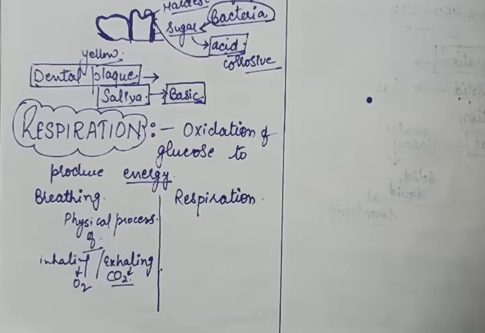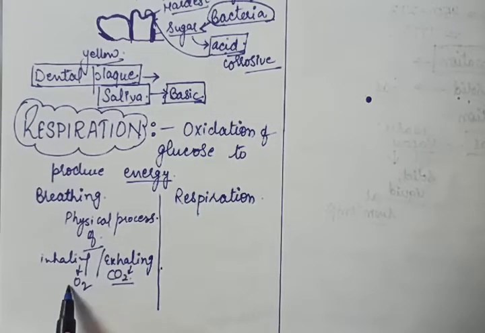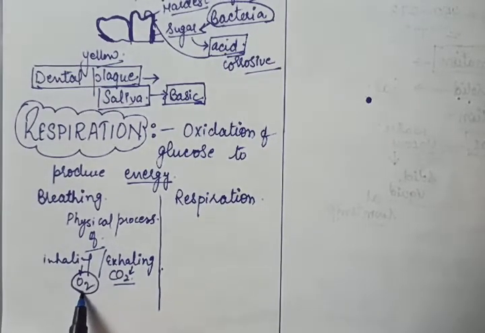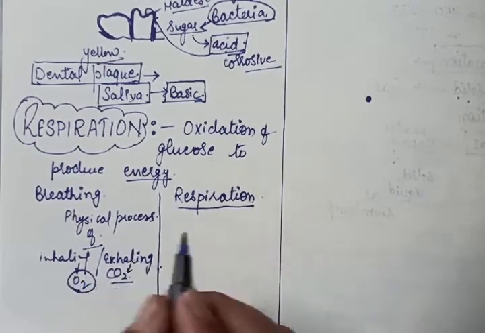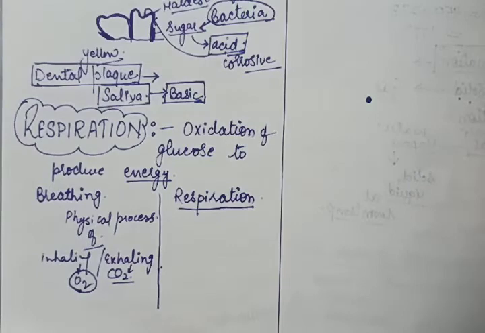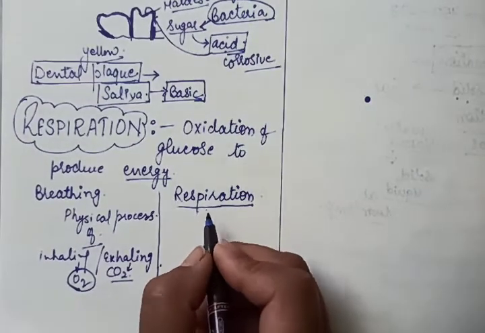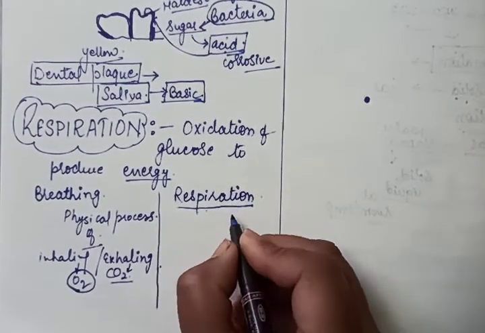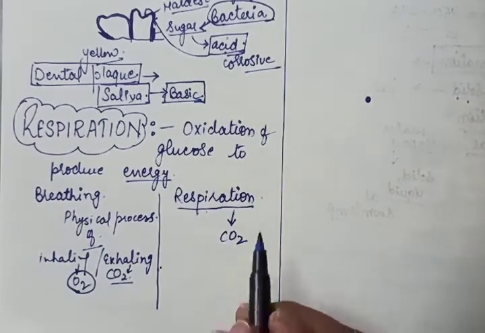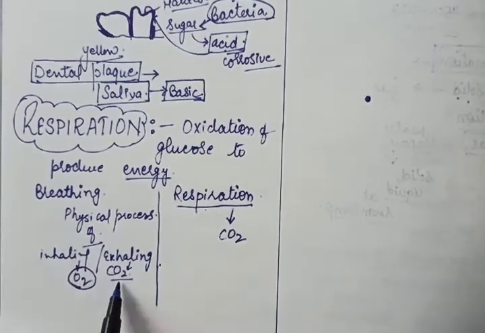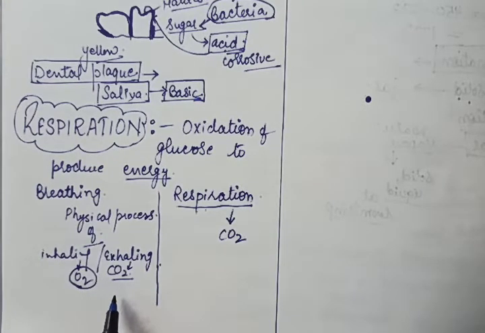Now what happens when oxygen gets into our body? This oxygen is utilized under the process of respiration to produce energy. And in the process of respiration, carbon dioxide is produced, and this carbon dioxide we are exhaling out.